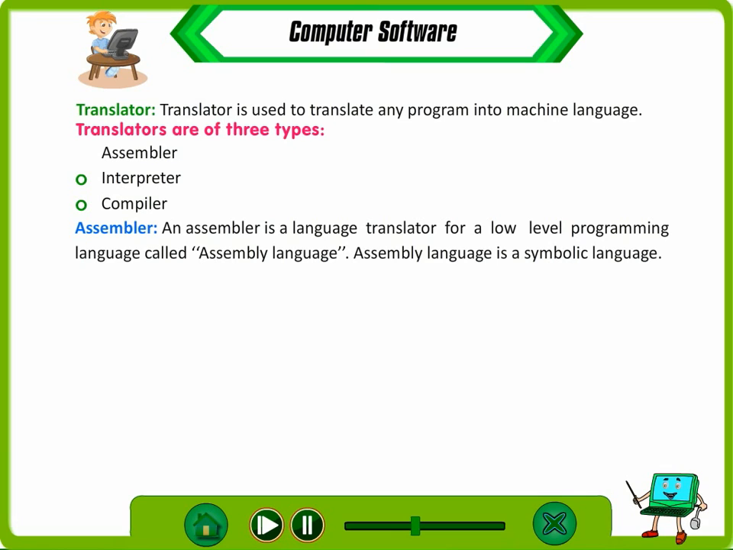Assembler. An assembler is a translator for a low-level programming language called assembly language. Assembly language is a symbolic language.